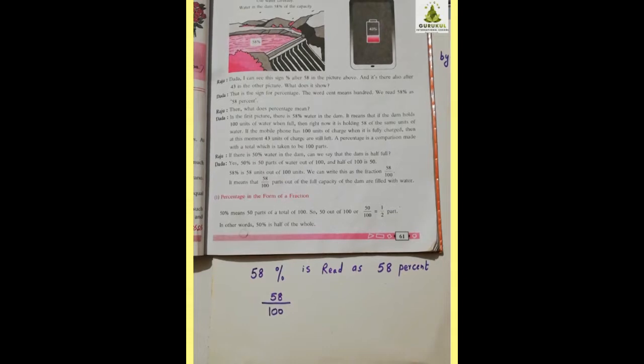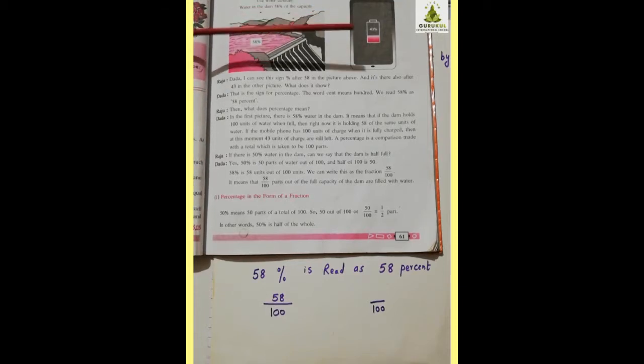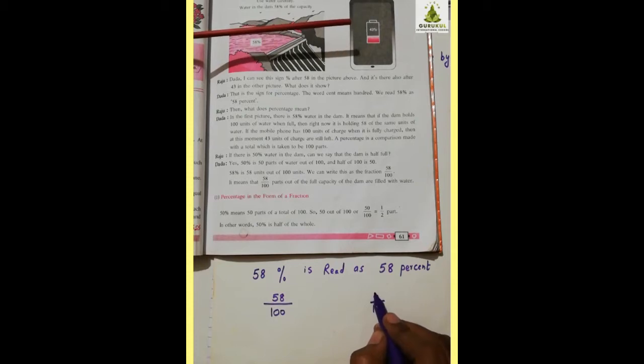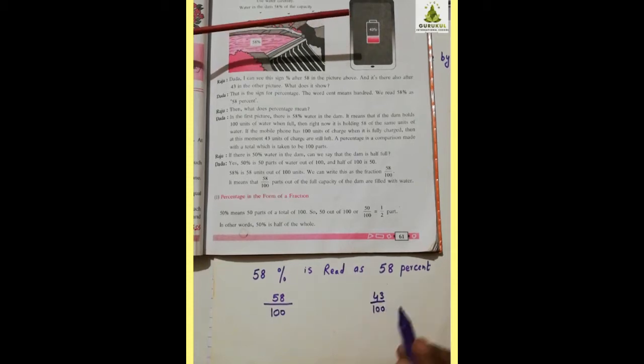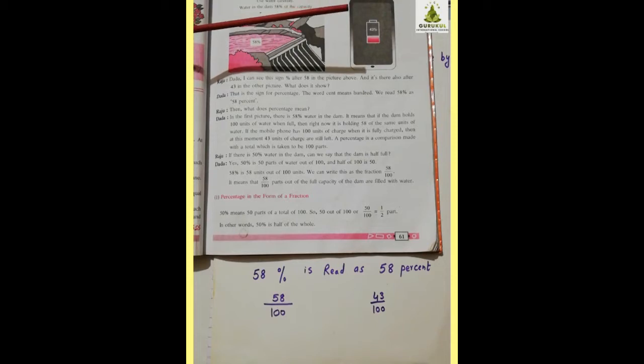In the same way, in the second picture, 43% is shown; the battery is showing 43%. What does this mean? If the mobile has 100 units of charge, when you keep it for charging, it can be charged 100%. Fully charged means it shows 100. Is that clear? Now, this picture shows 43%, which means at present 43 units of charge are left out of 100. Is that clear to you?